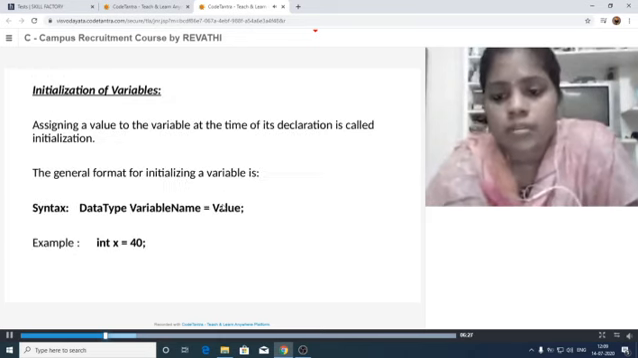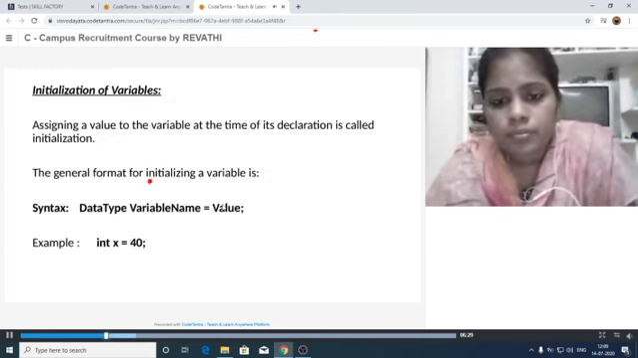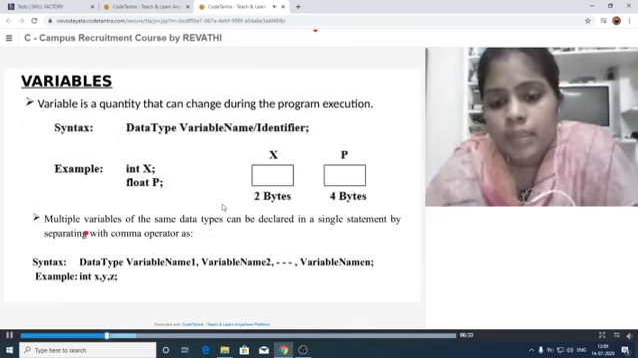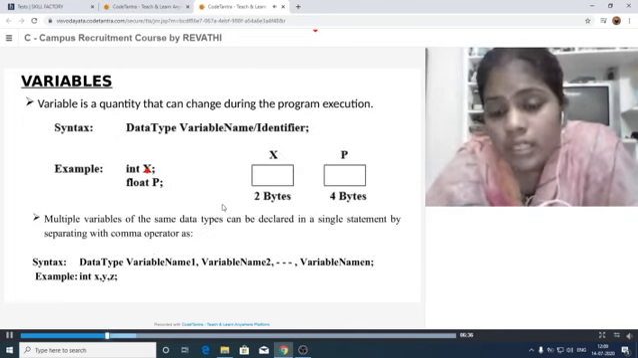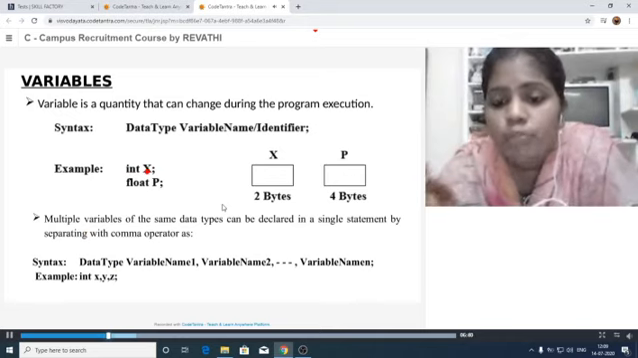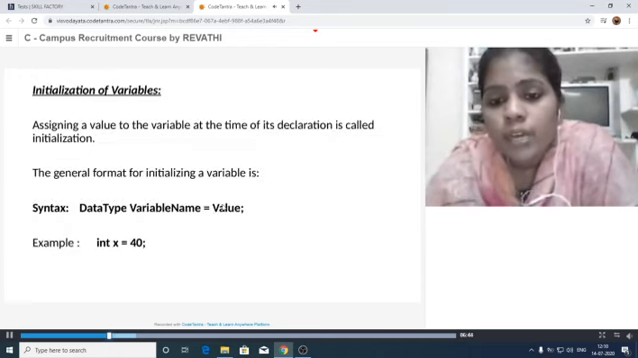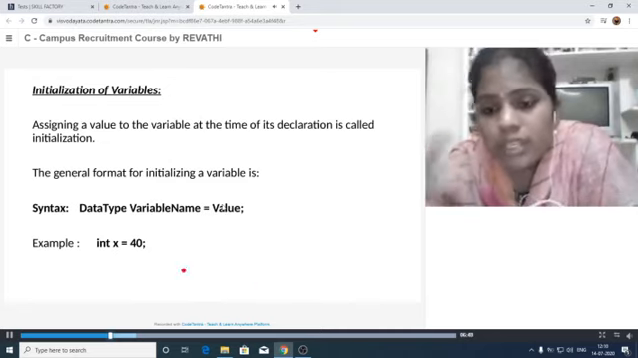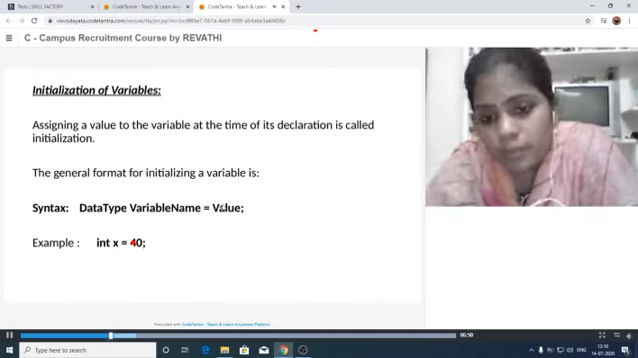Next, initialization of the variable. Let us see. Actually, this is called the declaration of the variable. We are just providing the name of the variable here. But in this case, we are assigning some value to the variable, which is called the initialization of the variable. Here, the value 40 is assigned to the variable x.